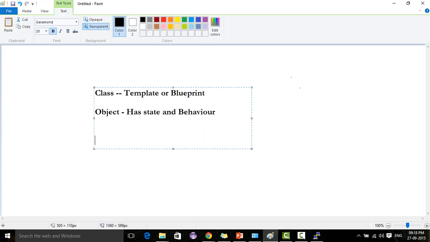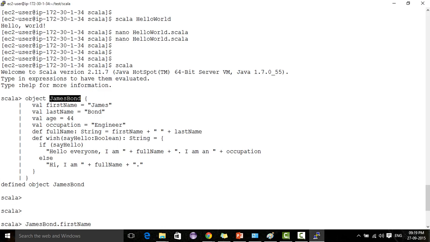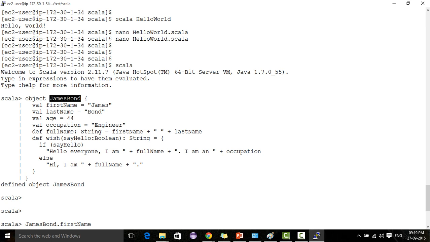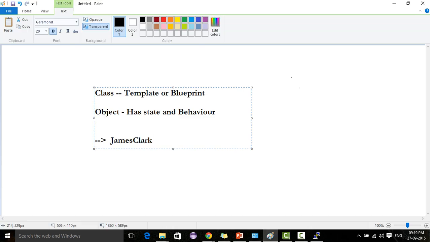But similarly, if I am defining another person called James Clark, he will have first name James, last name Clark, age I am defining 45.